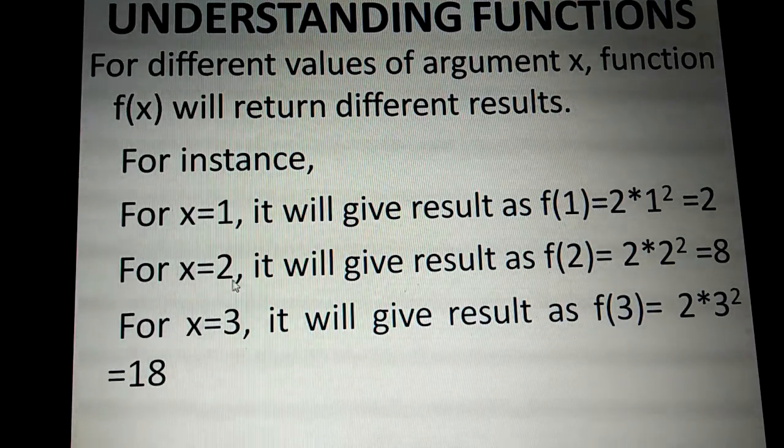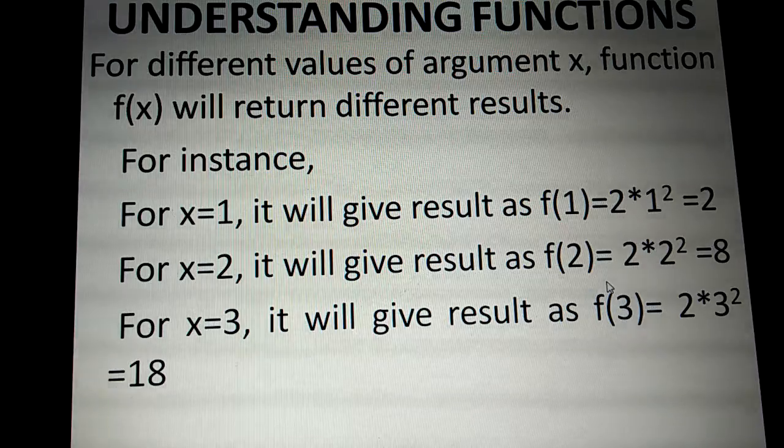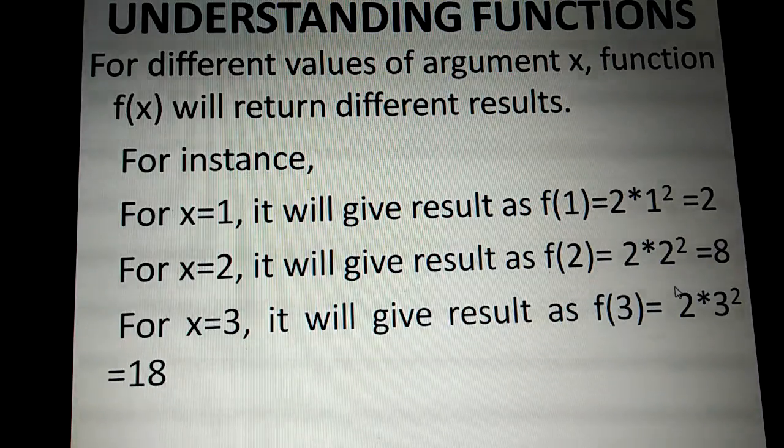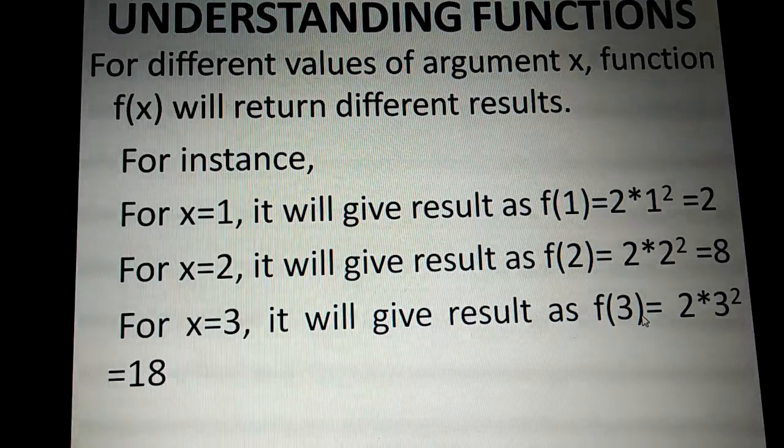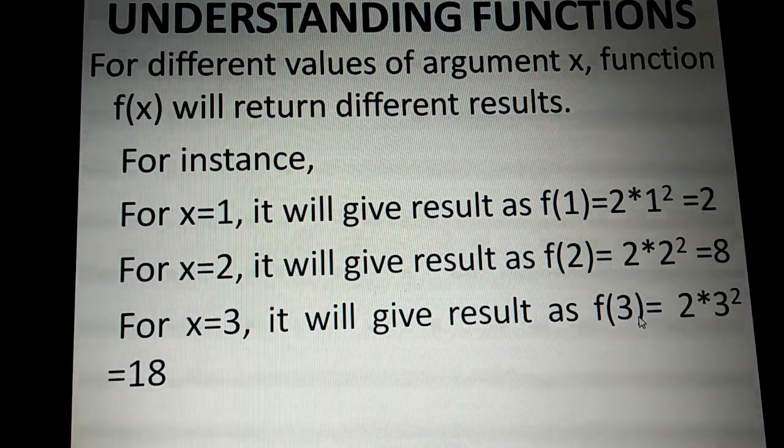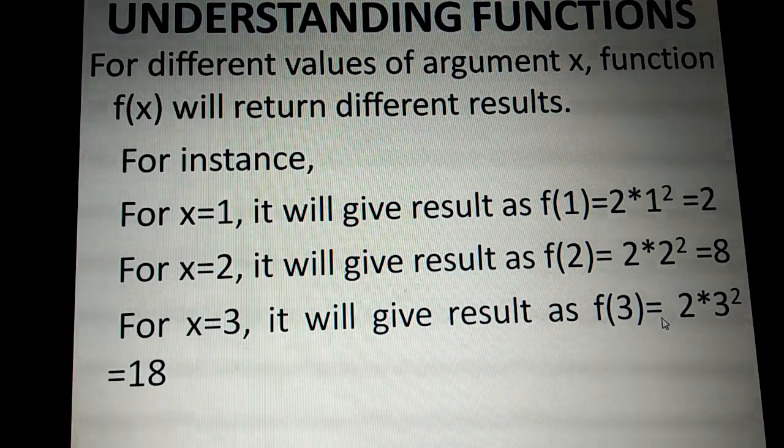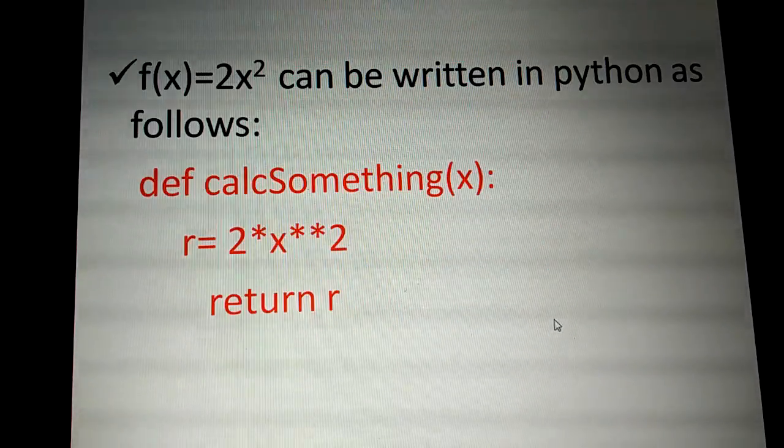Then when x is equal to 2, it will give the result f of 2 is equal to 2 into 2 power 2, that is 4. 2 into 4 is 8. So like that, when we are assigning values for x, according to that the function f of x will return different results only. Okay, it is not giving the same result.